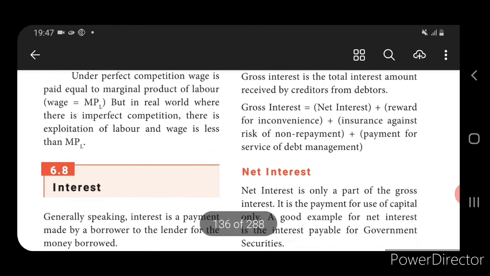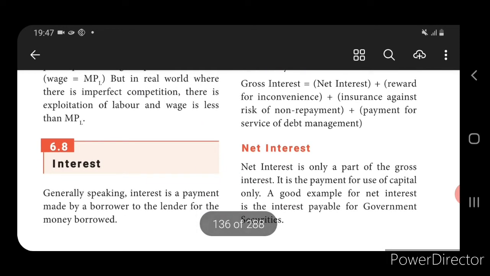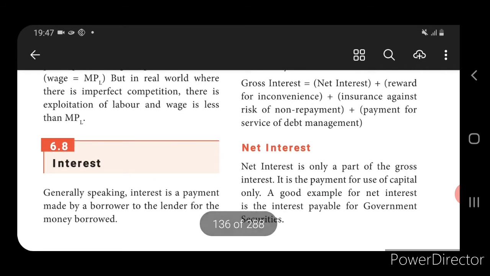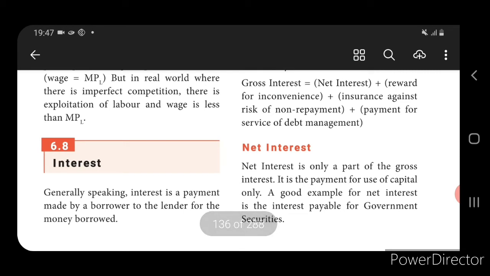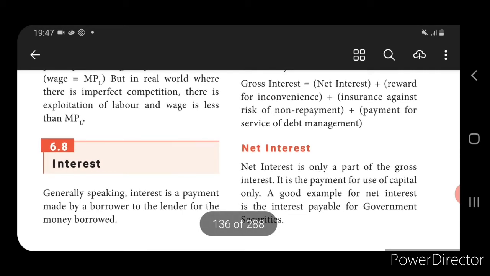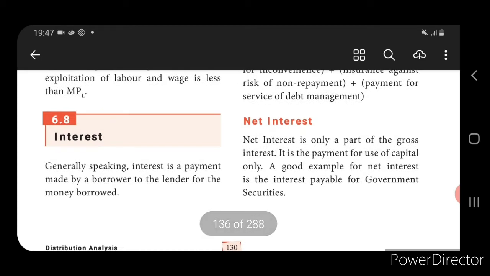Net interest is the general one: the amount which has been lent to the debtor, for which he receives a certain amount as payment, as reward, is called net interest. Here they have given an example: net interest is the interest payable on government securities. If you purchase government securities, you will get interest every month. So this is called net interest.